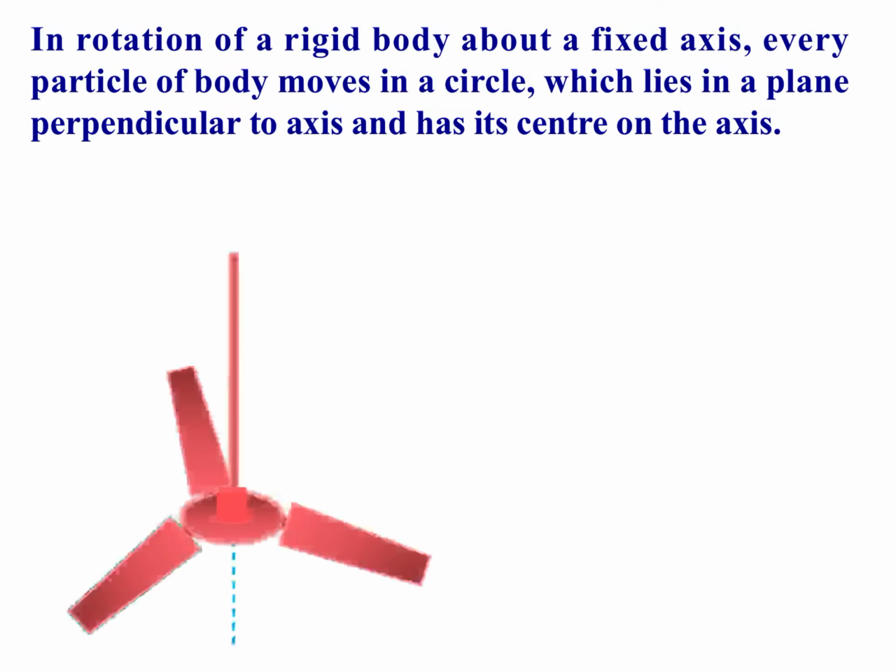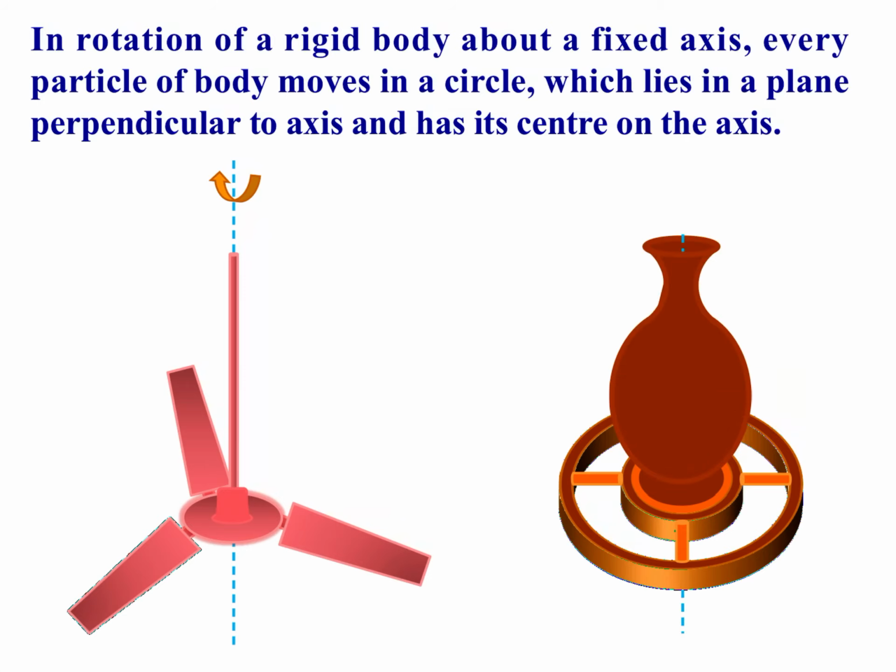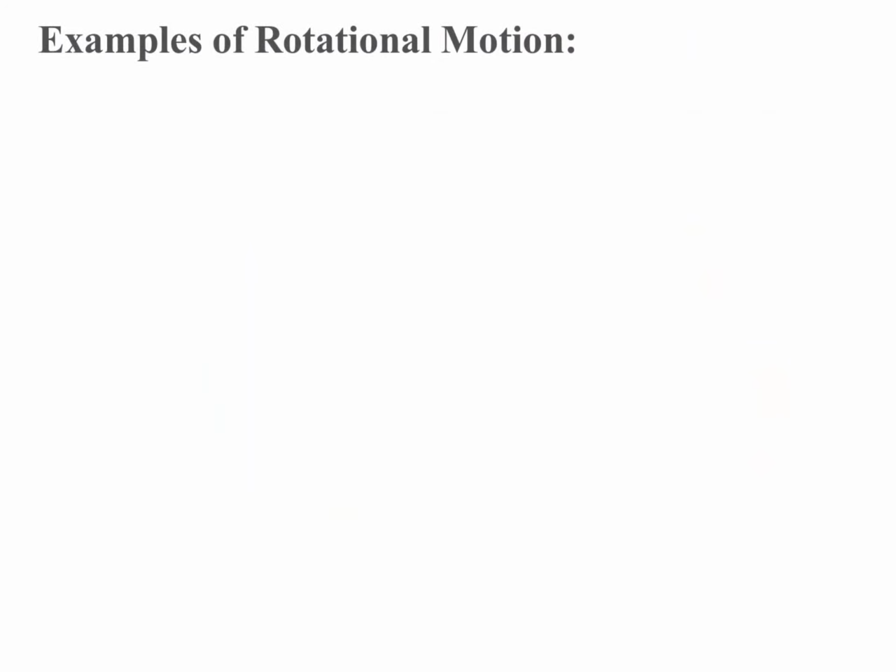Just like this is a fan, and this is the axis of rotation of the fan. Okay, when fan is rotating like this, so it is the rotational motion. It is fixed, and the fan is moving along. Fan is moving in a plane and which is perpendicular to the axis of rotation. This is another part, and this is the axis about which it will rotate, just like this. Axis of rotation of these two bodies.